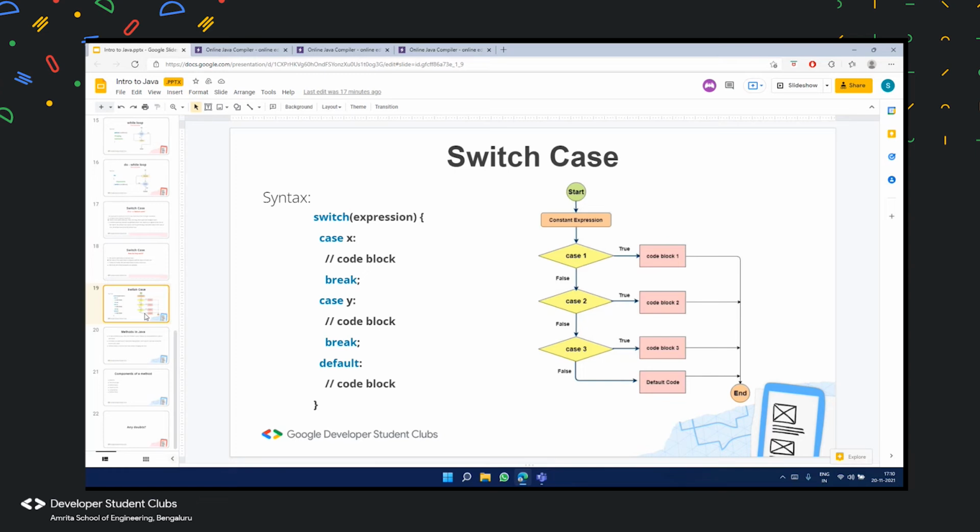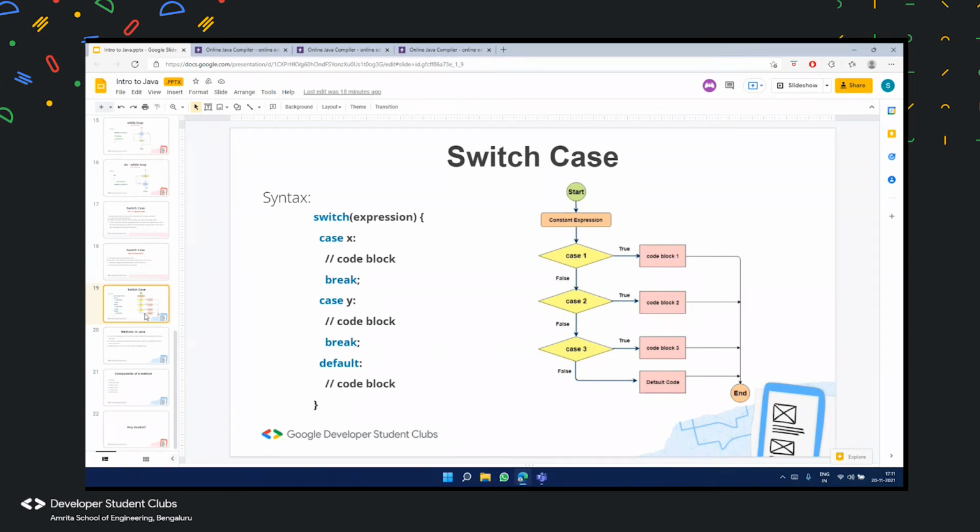Now it would go through each of the cases, case X and case Y. Below case X, there is a certain block of code that needs to be executed, and below case Y, there is another block of code. There are also break statements that I've included under case X and under case Y.